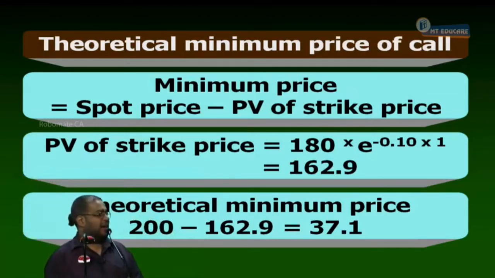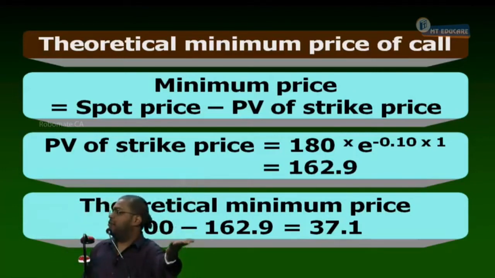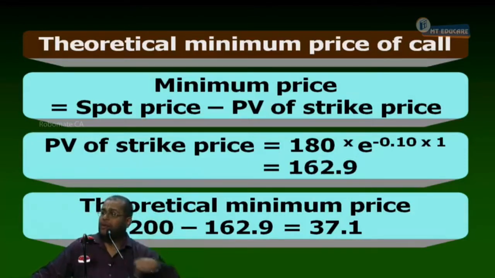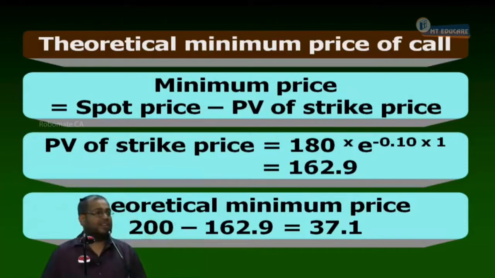Now, when I buy a call, that share can be sold after 1 year, after exercising the call and selling the share. No problem. But that will not result in sure profit, because suppose I exercise the call at 180 rupees. On that day the share is trading at 150. What happens here? I'll have a loss of 30. Allow the call to lapse, even zero profit. Everybody yes or no? I will not have a guaranteed profit unless I sell the share today. You'll find out what I'm saying. So the strategy is what? Sell the share today and buy the call today, and then exercise on the maturity date. Everybody understanding it or not?